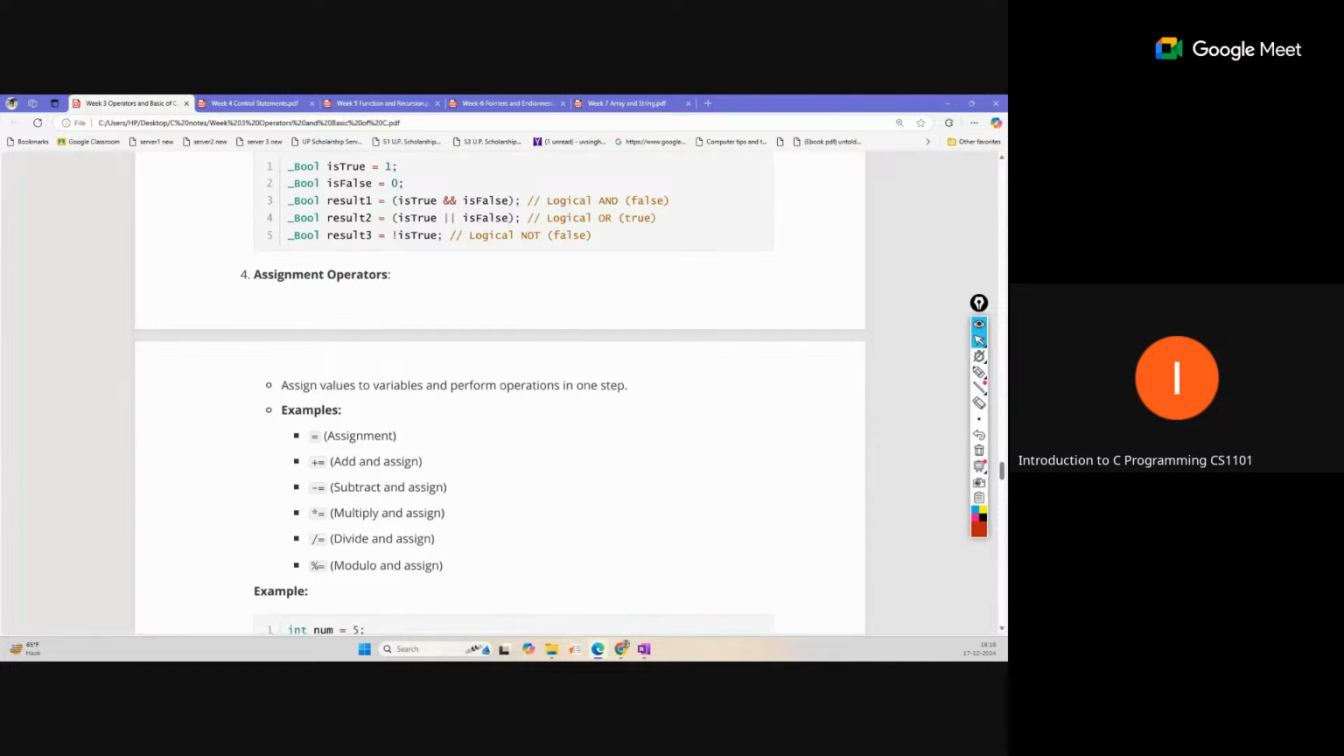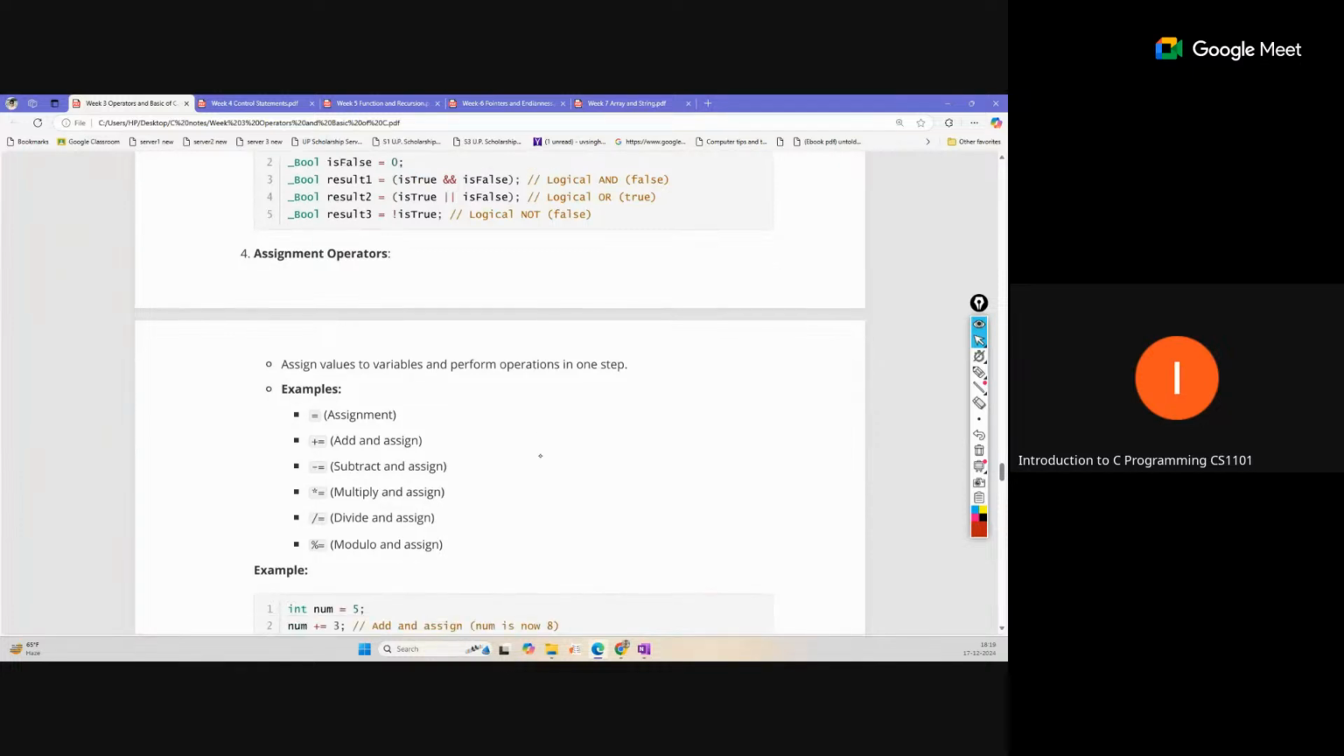So the assignment operator, where the equal sign is used. Assignment means that after performing some operation, we assign the value to some variable. So the assignment operation also includes this operator. That is called an assignment.